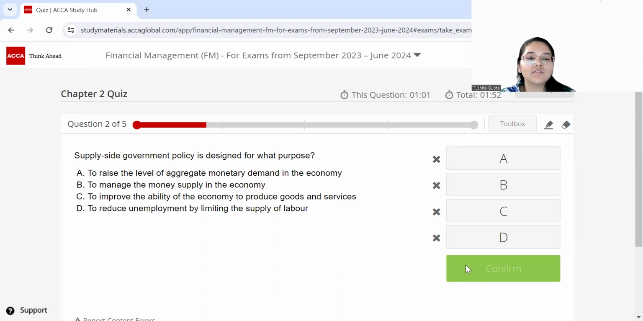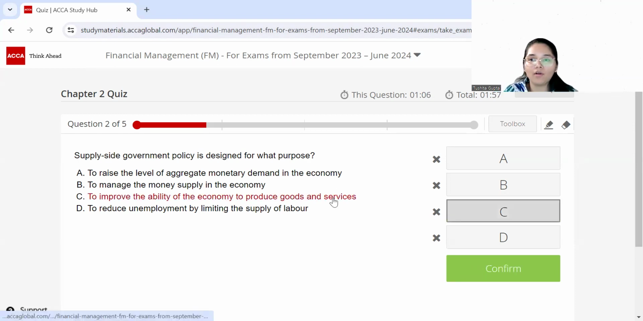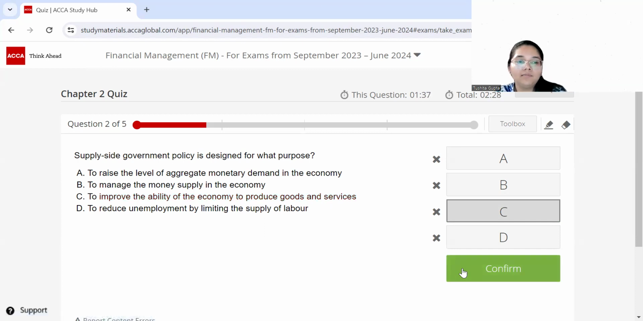Now option C says to improve the ability of the economy to produce goods and services. This is exactly what we were talking about. The supply side aims at how much the producers, the businesses in an economy are able to produce such that they are able to supply them to the people of the economy. So over here option C seems a feasible answer. Let's see option D as well. Option D says to reduce unemployment by limiting the supply of labor. Now, this is not what your supply side policies consist of. So this is also eliminated. Option C is your answer.